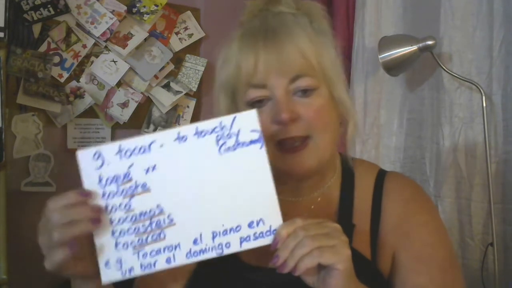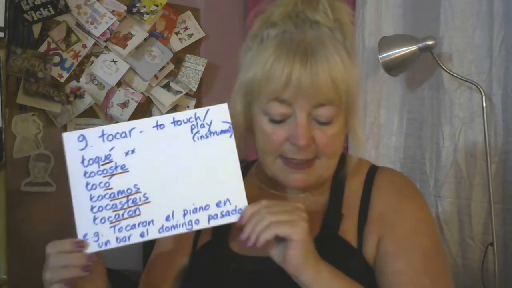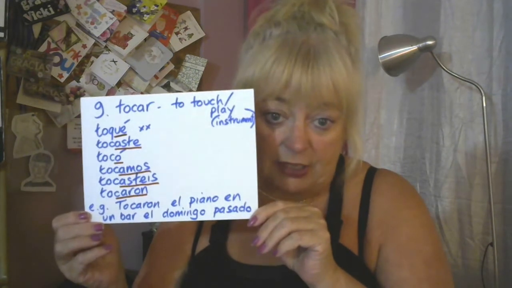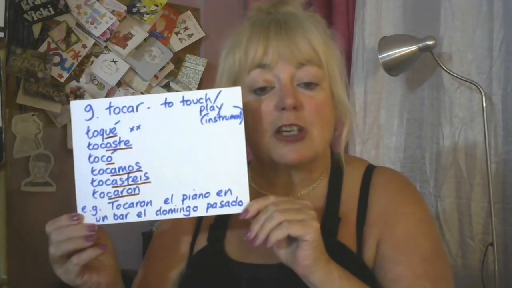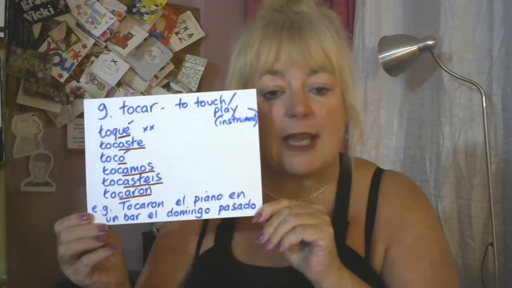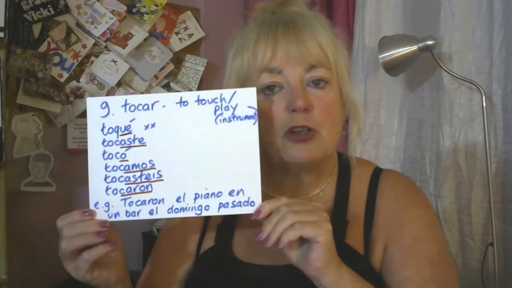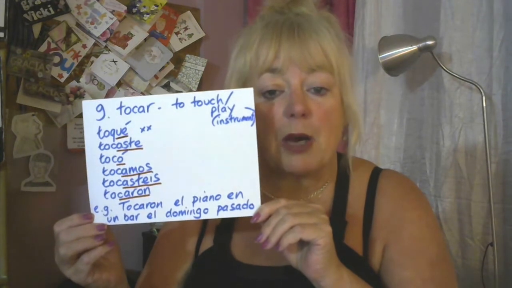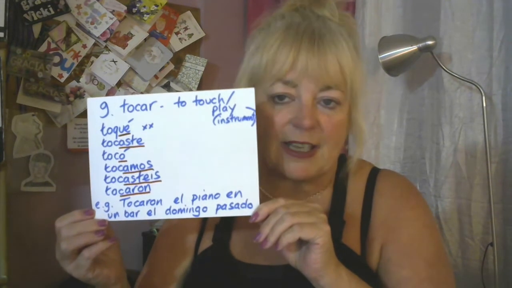So toqué is with a Q. And our example, tocaron el piano en un bar el domingo pasado. So they played the piano in a bar last Sunday. ¿Vale?